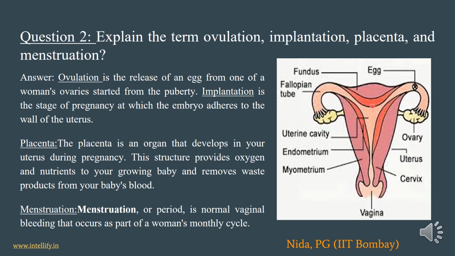After that, a placenta develops during the pregnancy. It is a structure that provides oxygen and nutrients to the developing fetus and also removes the waste from the developing fetus. If fertilization does not occur, then menstruation occurs. It is also known as period. It is a normal vaginal bleeding that occurs as a part of a woman's monthly cycle. It takes place for about 5 to 7 days every month.